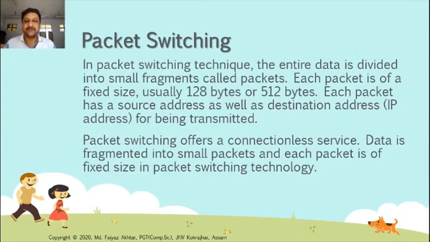The second switching technique is packet switching. In the packet switching technique, the entire data is divided into small fragments called packets.